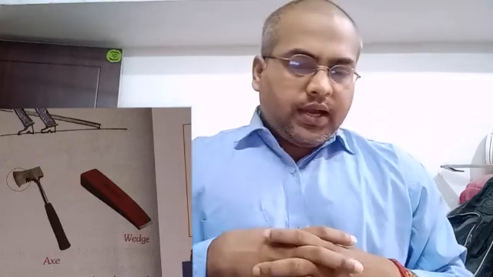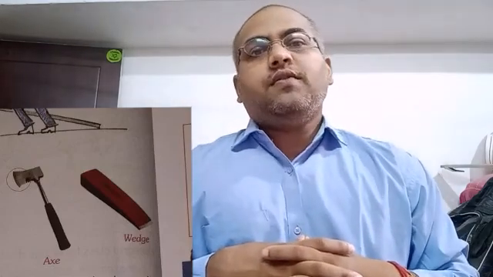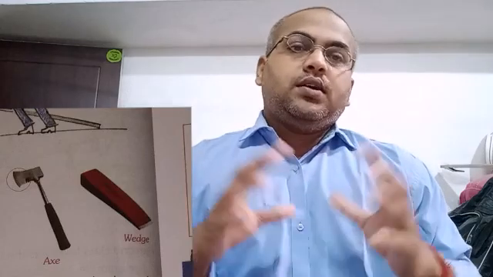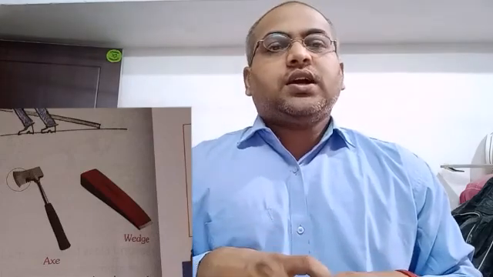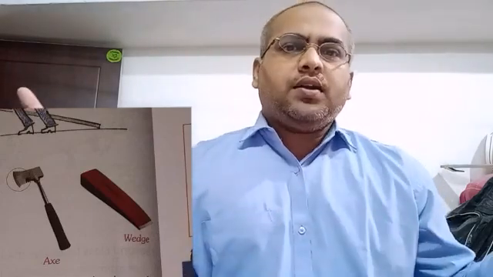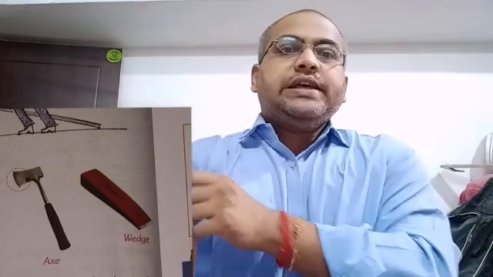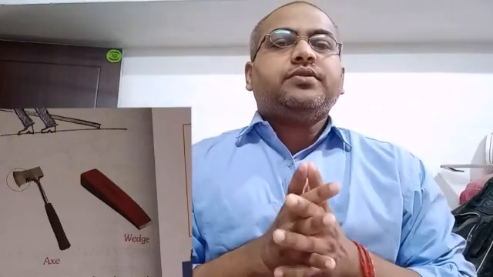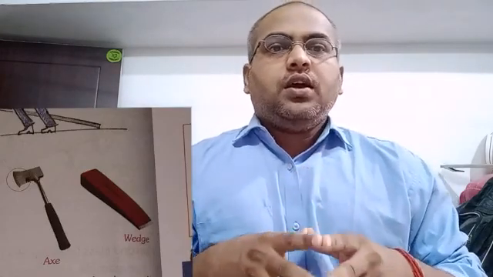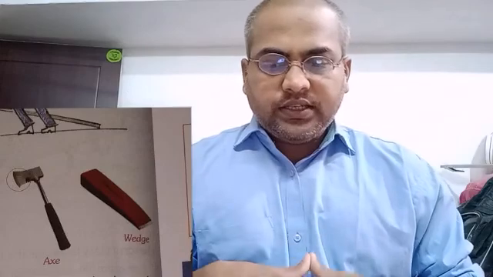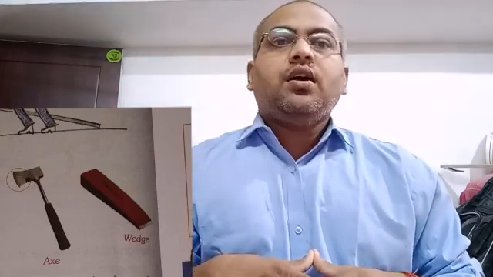Next question, a car is a simple machine. The answer is false. A car is not a simple machine. You can say it is a machine or a complex machine, because a car has several parts, a combination of several types of simple machines. Several types of simple machines combined together, and then a car is formed. So a car is not a simple machine, a car is a complex machine, or you can say a car is a machine. So this answer, that a car is a simple machine, is false.